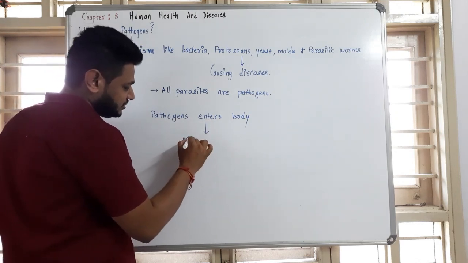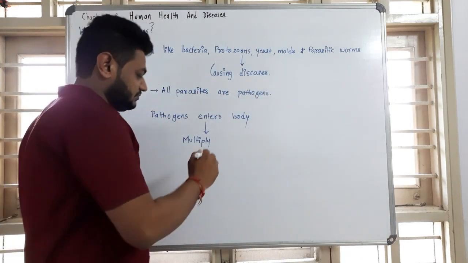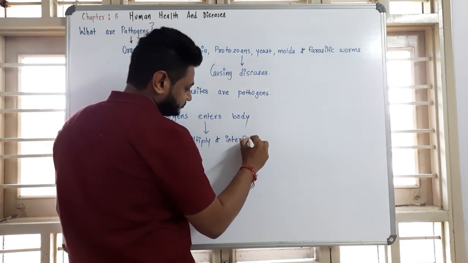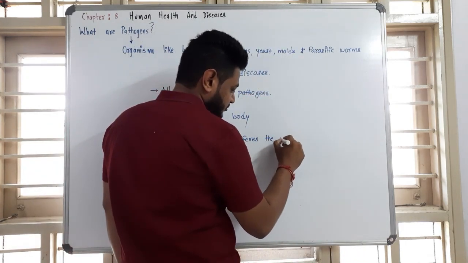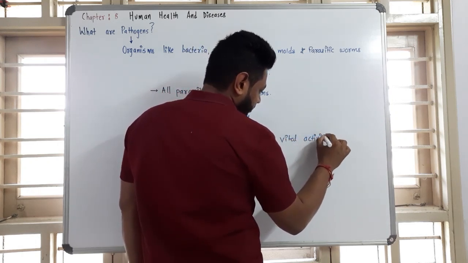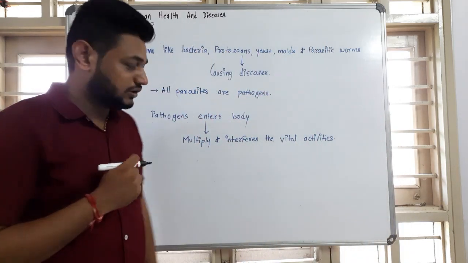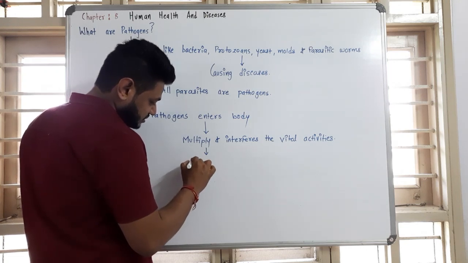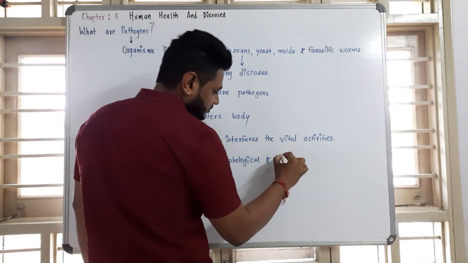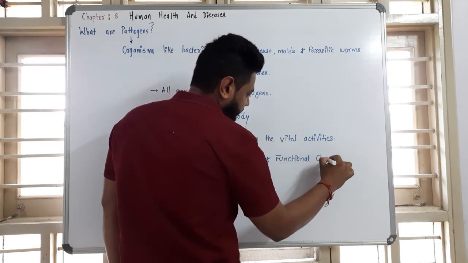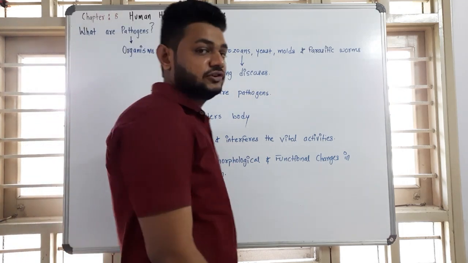Once it enters, it multiplies and interferes with the vital activities of the body which are essential for living. Due to this interference, it brings certain morphological and functional changes in the organism. So this is the working of a pathogen.